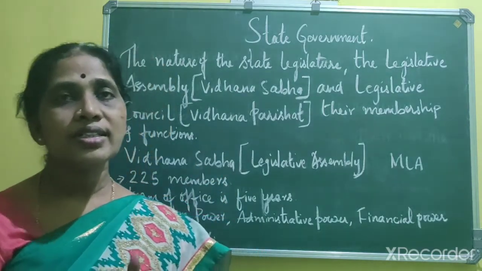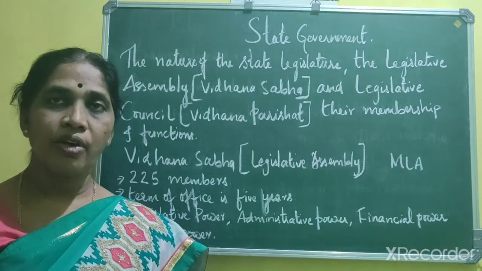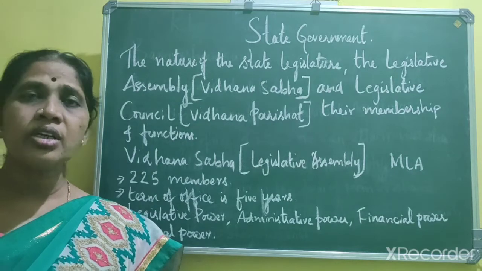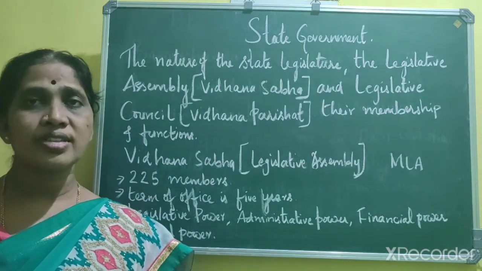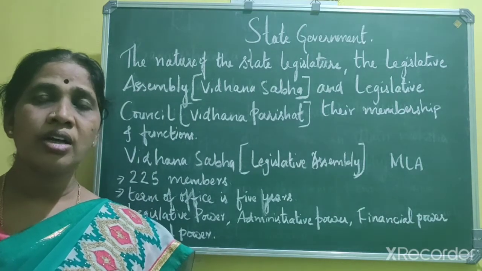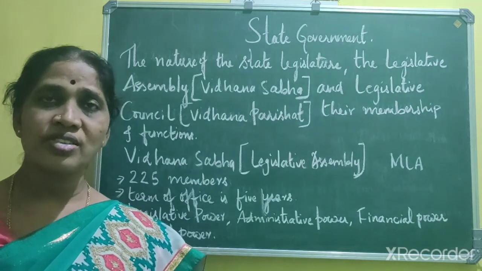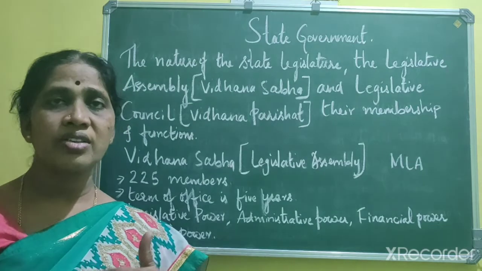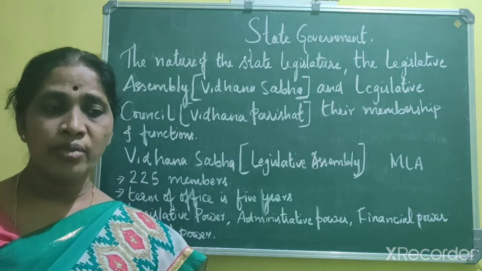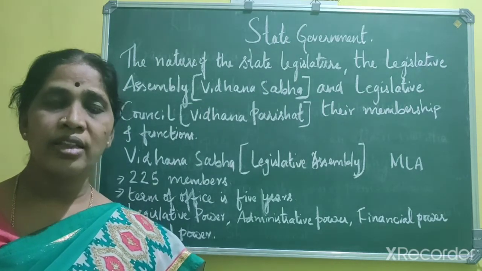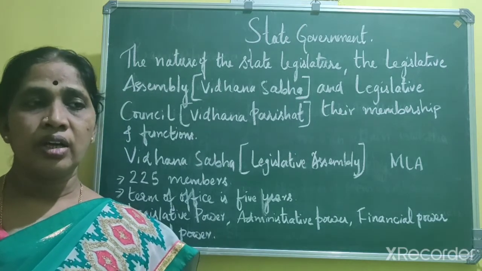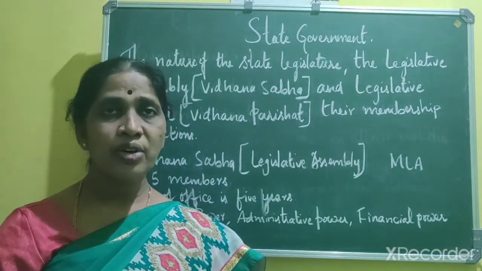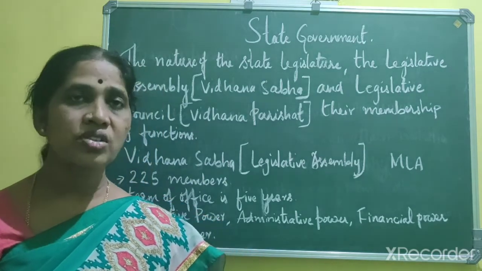Okay, the legislative assembly has the power to make the laws related to the subjects mentioned in the state list. As I told earlier, there is the central list, the state list and the concurrent list. There are some subjects under the state list, that is your communication, public health, hospitals, etc. So the state government has the power to make laws related to these subjects.